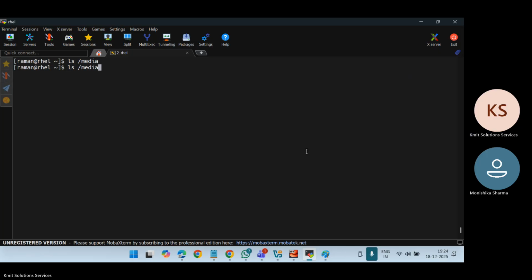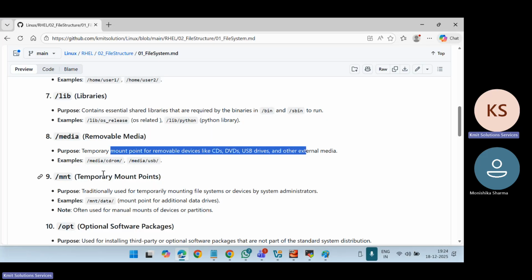so it is there. If I say ls -ld, this directory is there. So this is a directory. At this moment, I have not attached any CD-ROM or USB, etc. So that is why it is blank.